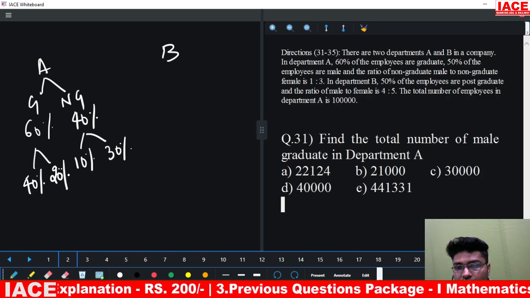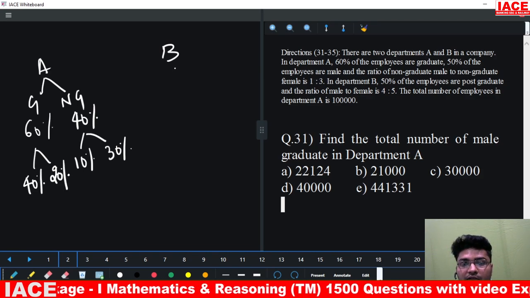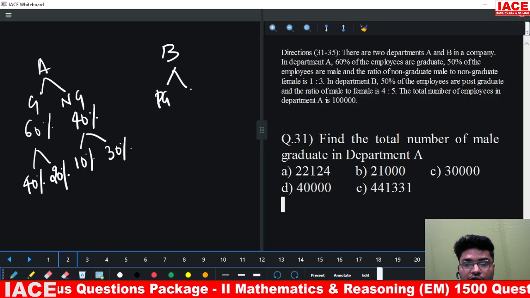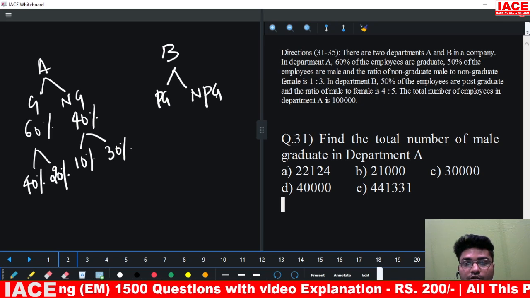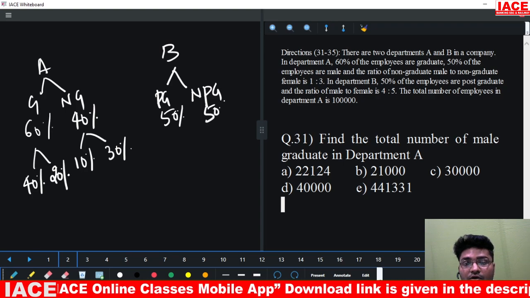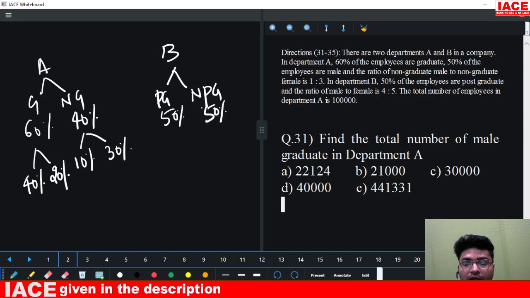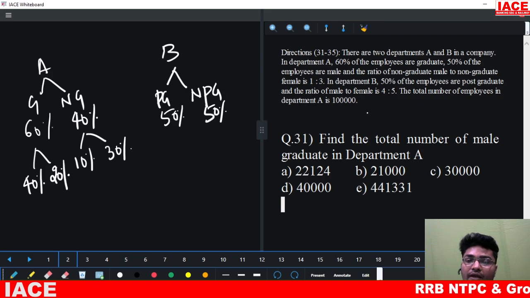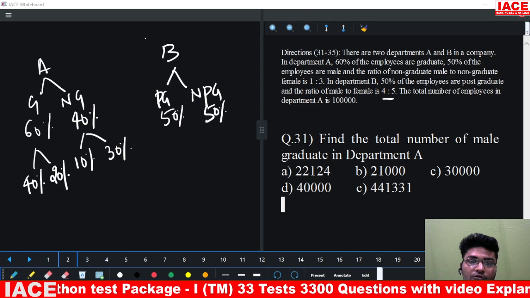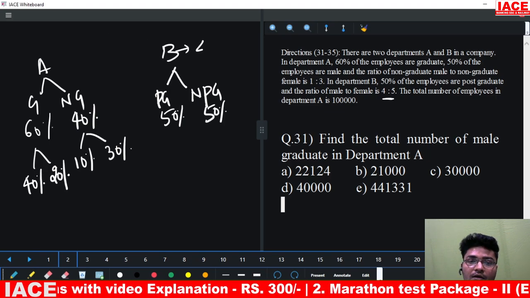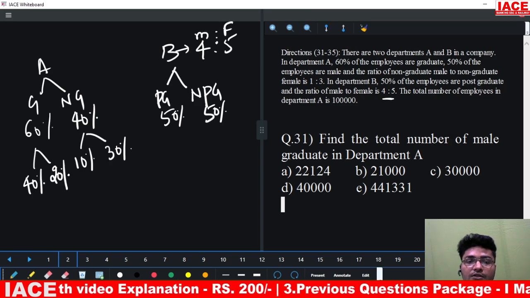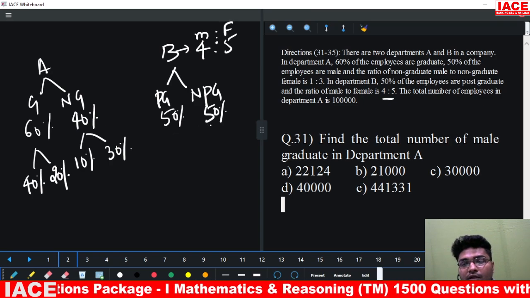Now, coming to this question, in department B, 50% of the employees are postgraduate. So we have two type of people. One is postgraduate, the other is who are not postgraduate. Now, 50% postgraduate means 50% is also not postgraduate. Now, it also says the ratio of male to female is 4 is to 5. So, in this department B, male to female, the ratio is 4 is to 5. Nothing is told about what is this postgraduate and non-postgraduate.